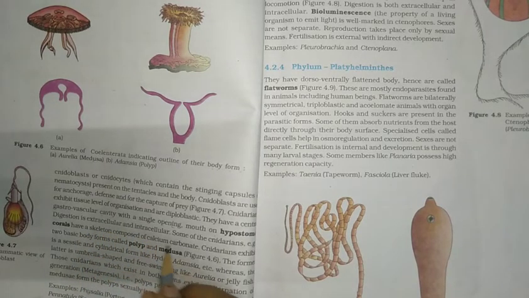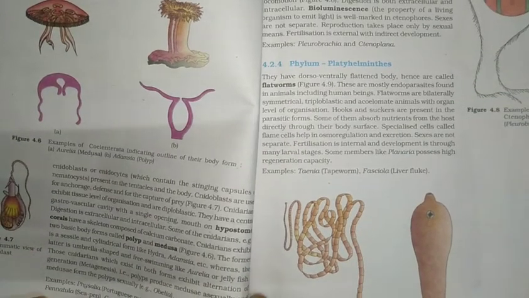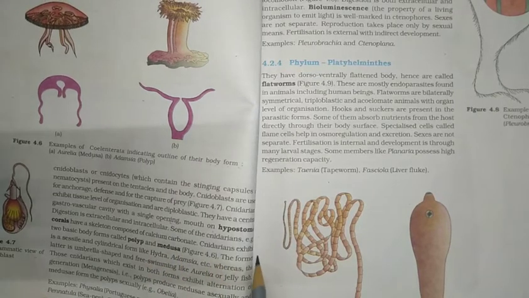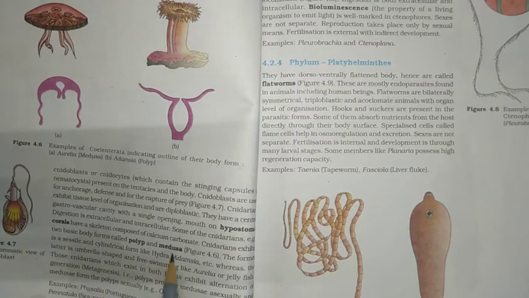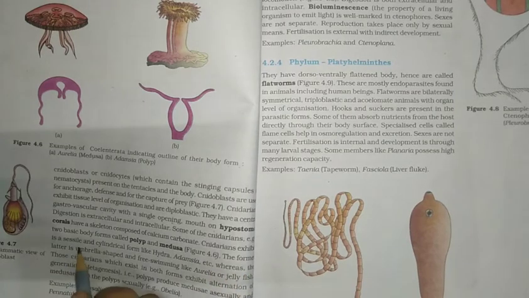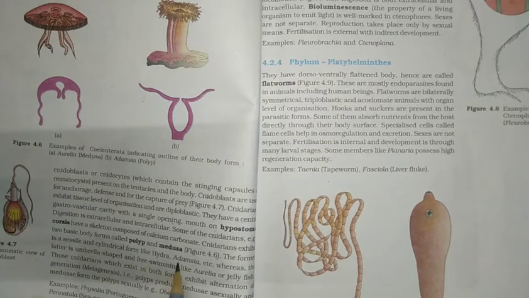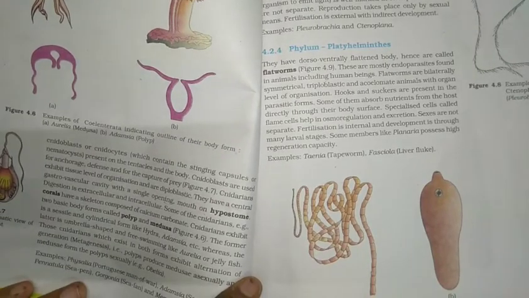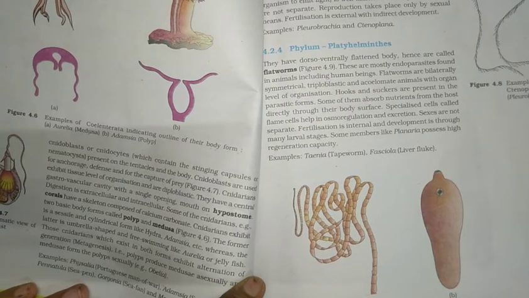Digestion is extracellular and intracellular. Some of the cnidarians, for example corals, have a skeleton composed of calcium carbonate. Cnidarians exhibit two basic body forms called polyp and medusa. In the figure 4.6 given already, the former is sessile and cylindrical, like Hydra and Adamsia, whereas the latter is umbrella-shaped and free swimming, like Aurelia or the jellyfish.